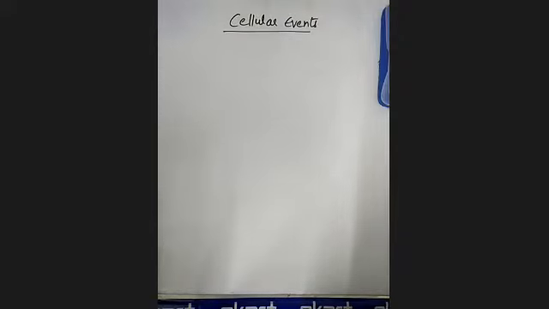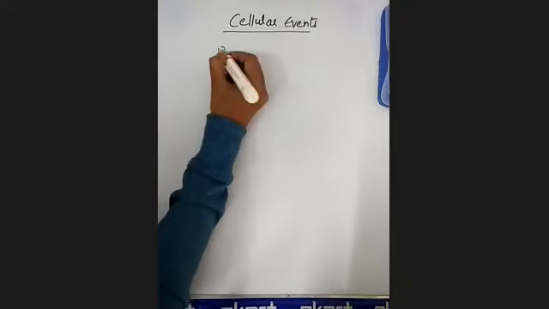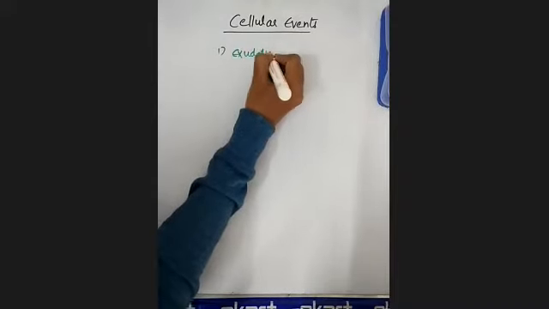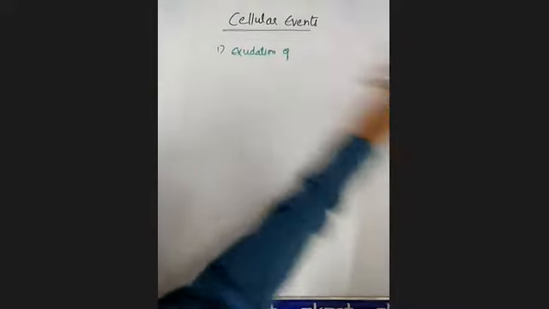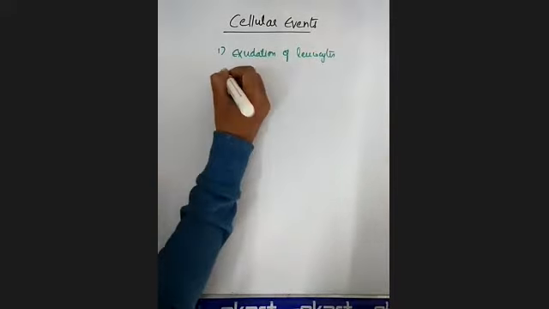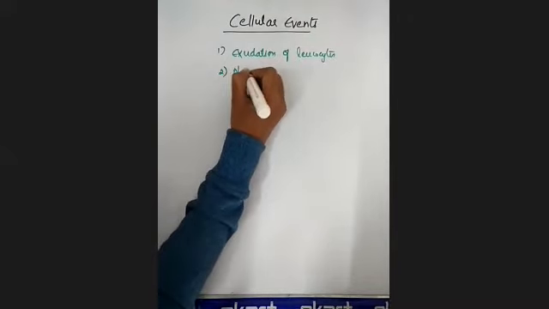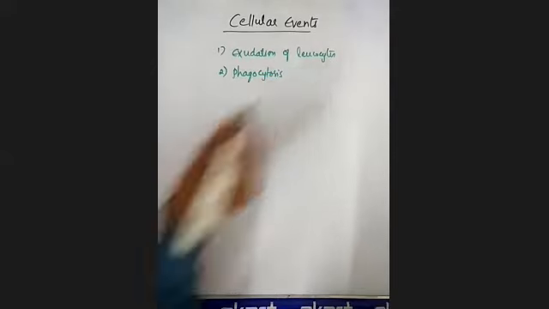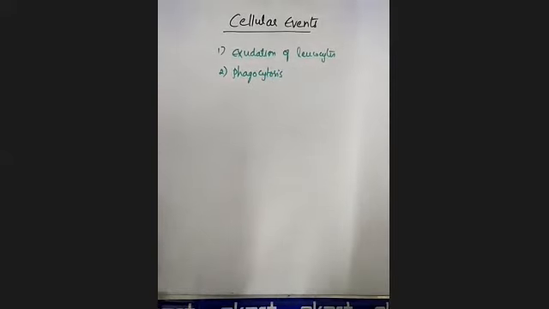Again, these cellular events have two processes. The first one is exudation of leukocytes, and the second one is phagocytosis. Okay, these are the two processes you are going to observe in these cellular events. Clear? Today we'll discuss in detail the exudation of leukocytes.